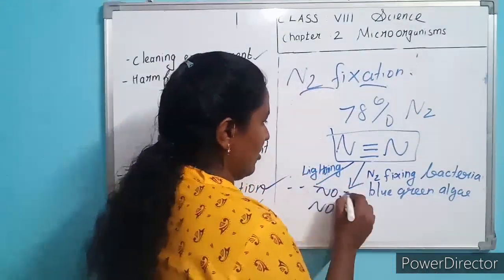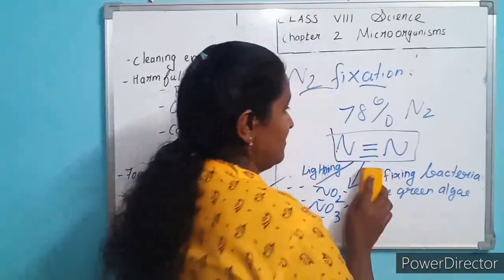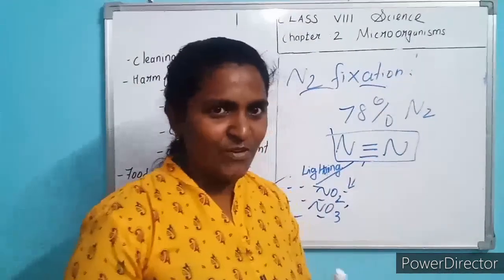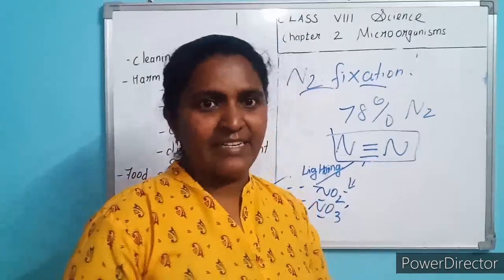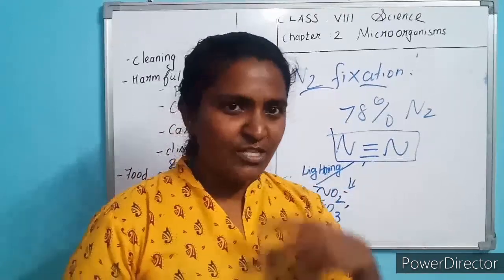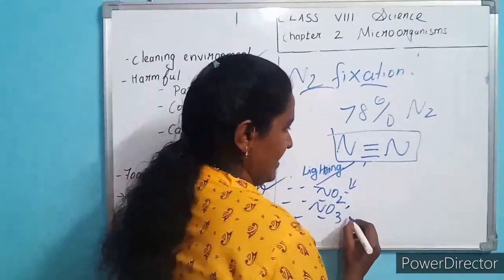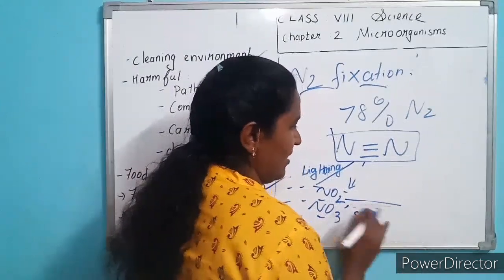This is soil. Okay. Then what will happen? That nitrate dissolves in water and the plants utilize that nitrate. That nitrate is used in 2 ways. One is used by plants, the other, listen, is soil.